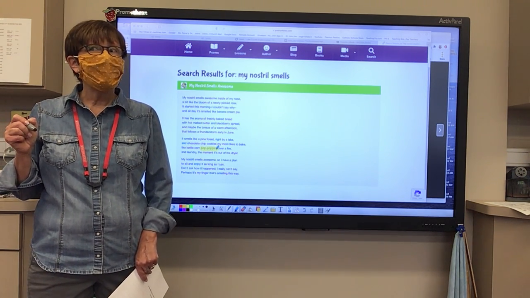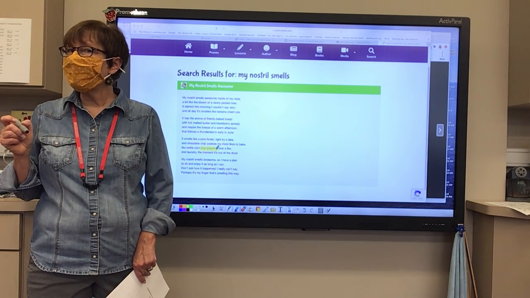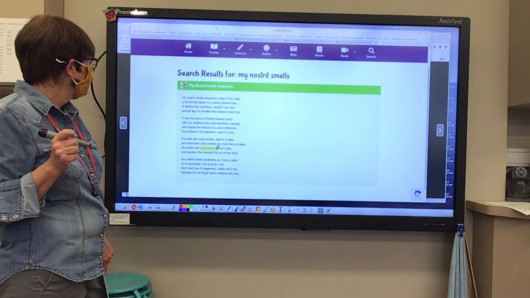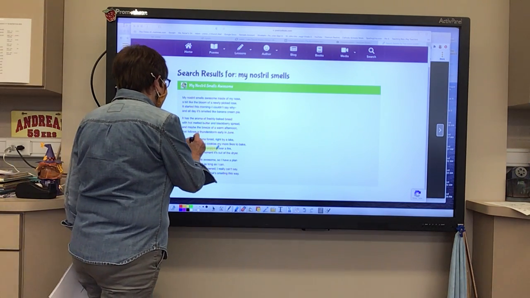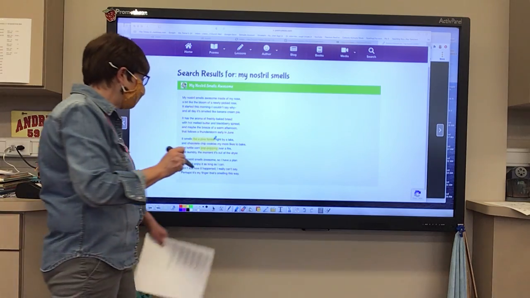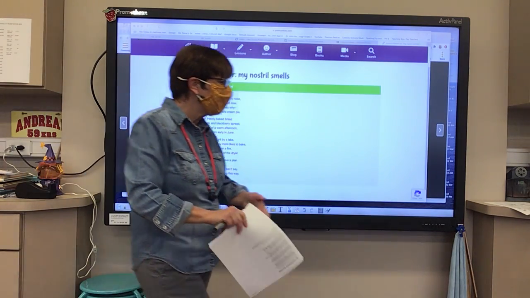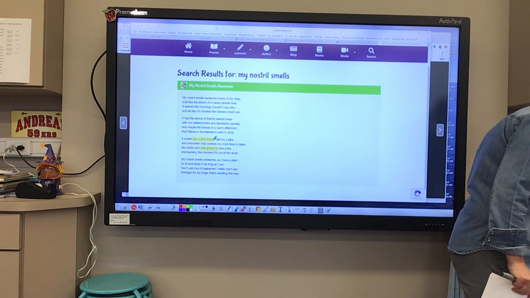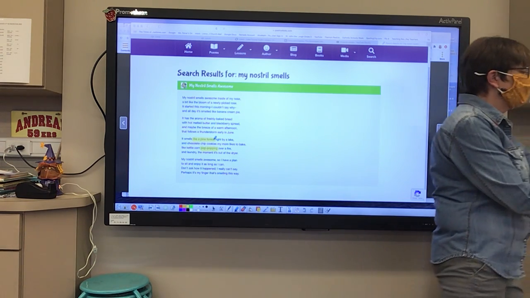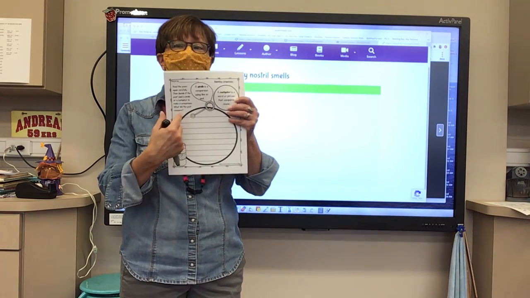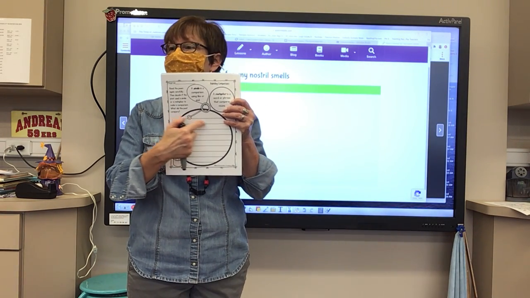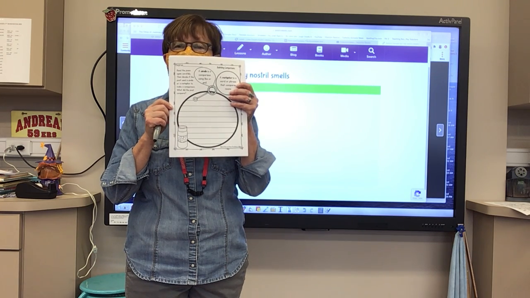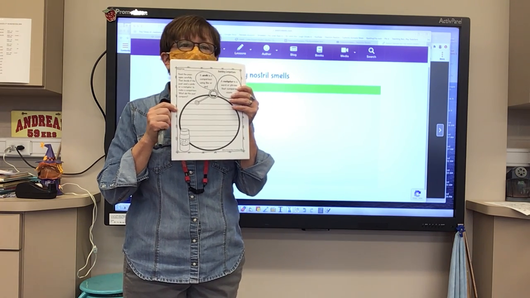Excellent. What else are we seeing in our poem? Kelsey? Like a pine forest. Okay, so like a pine forest. And so here's what we're going to want to do. So let's write that on our paper here. Let's write that, like a pine forest, on our paper.